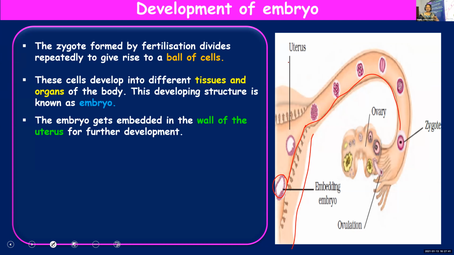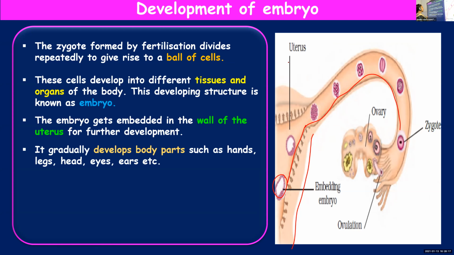Very good. It takes place in the fallopian tube, but once the zygote is formed, it keeps on dividing and at the same time it will move down and then finally will get attached to the wall of the uterus. It gets embedded. The embryo gets embedded or attached on the wall of the uterus. What for? For further development. Further development will take place inside the uterus after getting attached to the uterine wall.